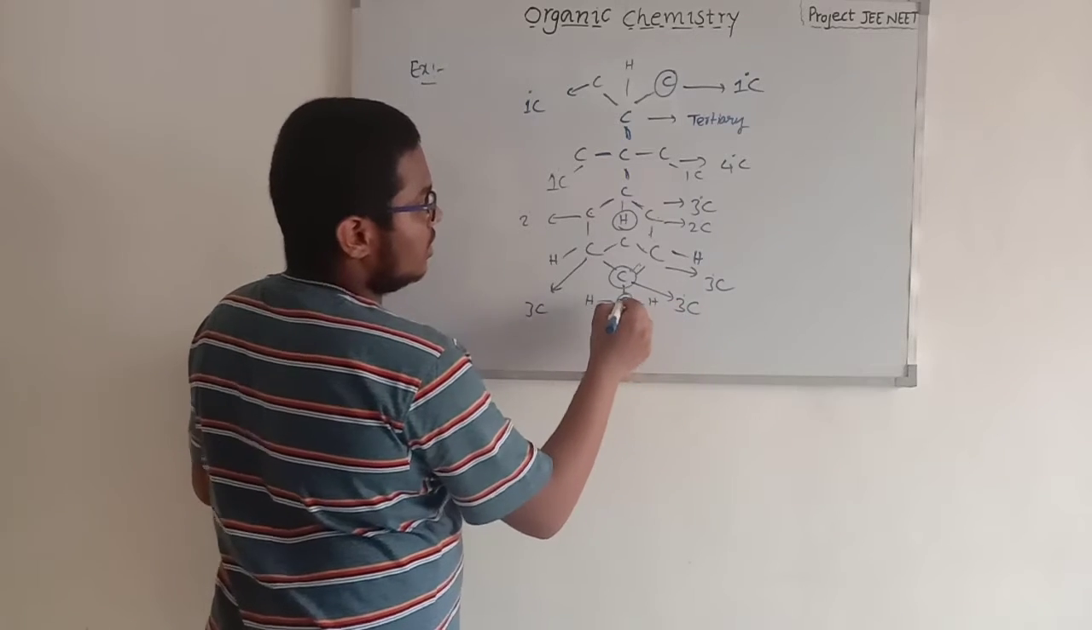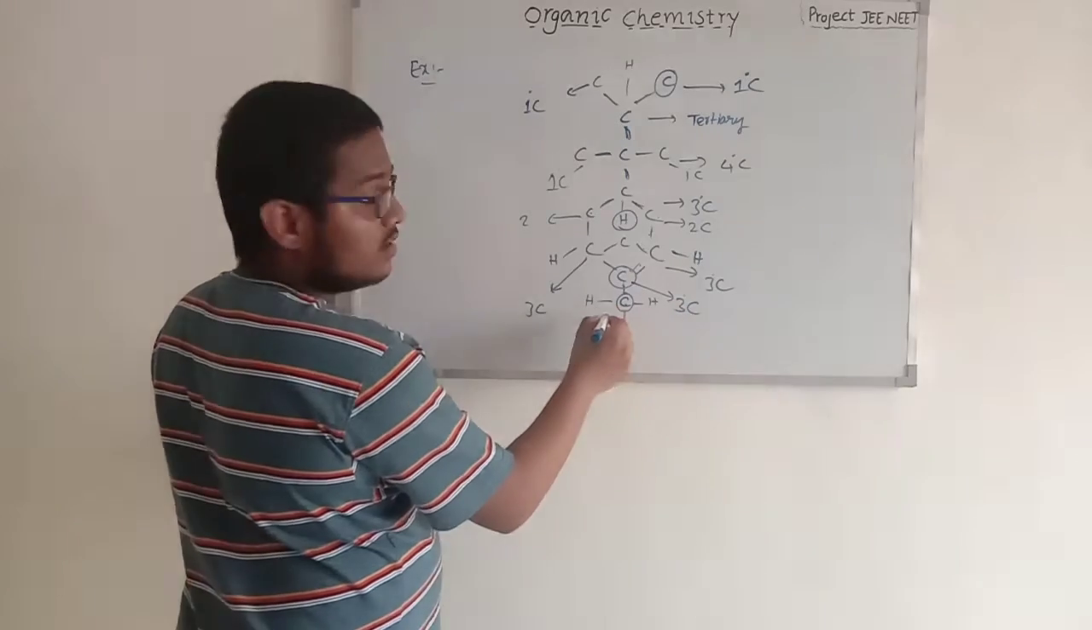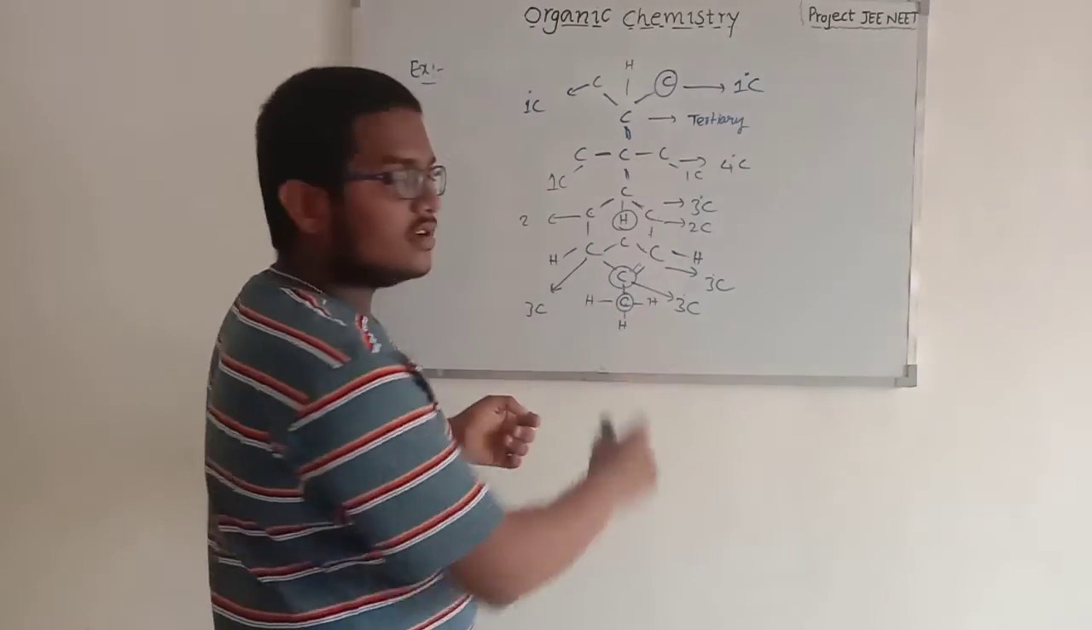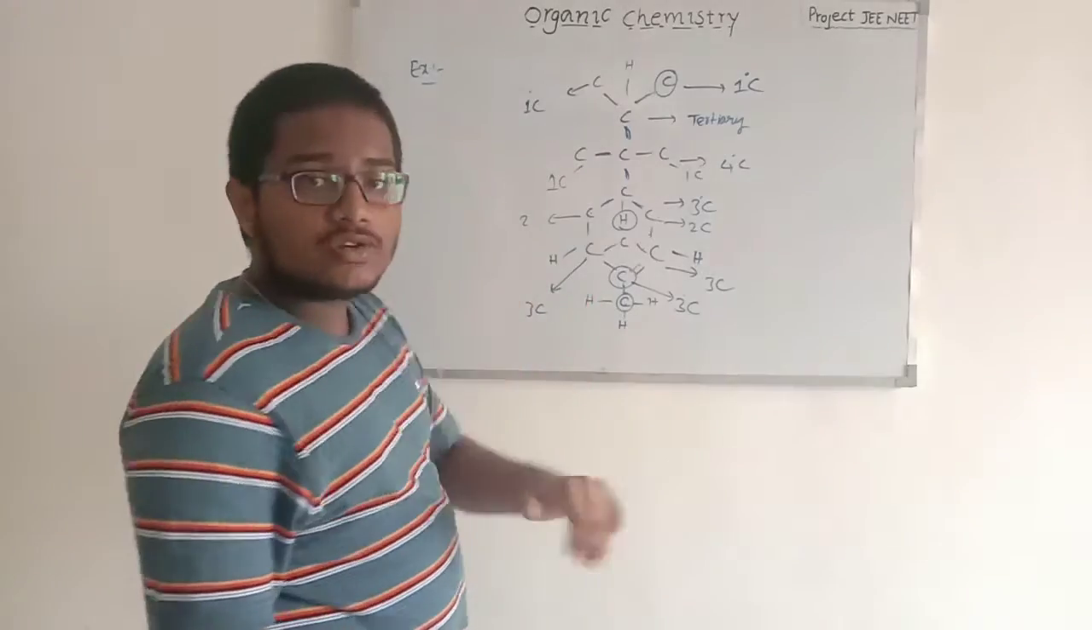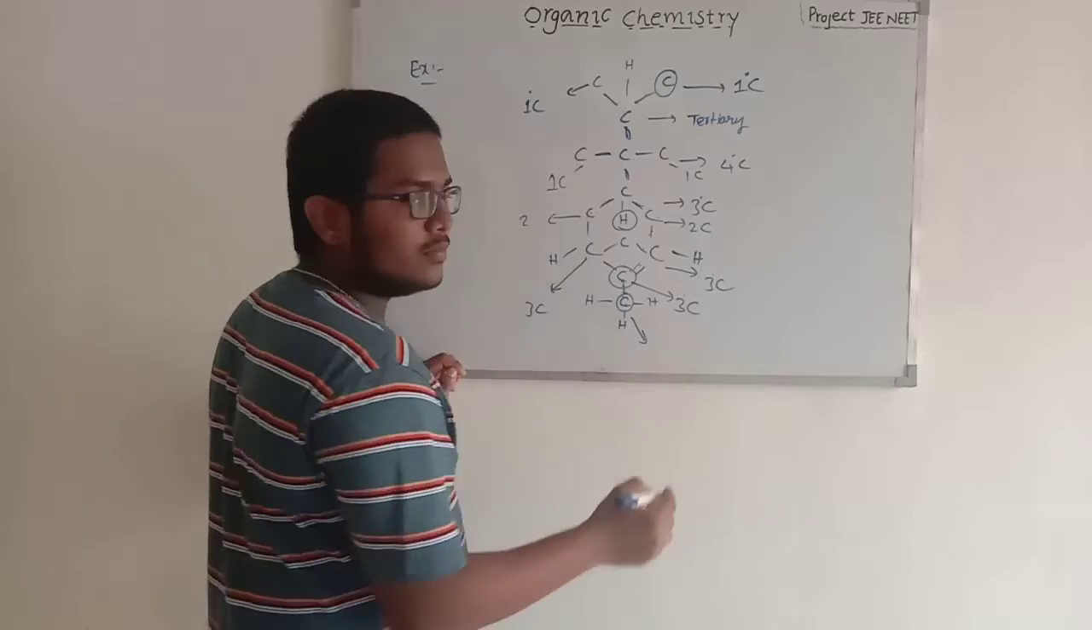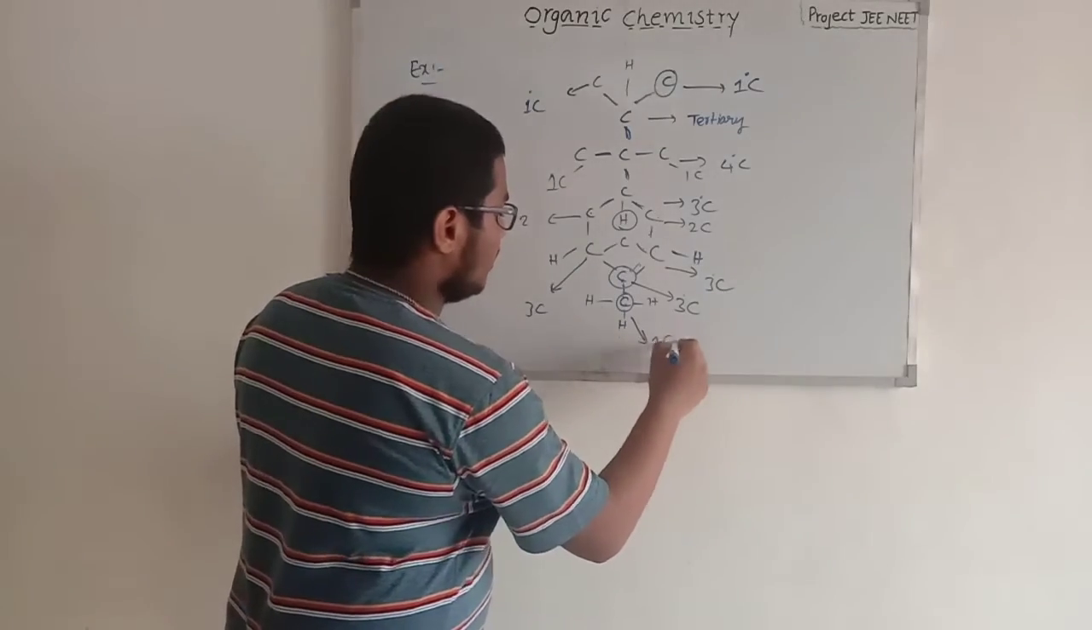So this carbon, 1. These 3 are the bonds with hydrogen. These are not carbon to carbon bonds. These are carbon to hydrogen bonds. This is the carbon to carbon bond. So only one bond with carbon to carbon. So this is the primary carbon.